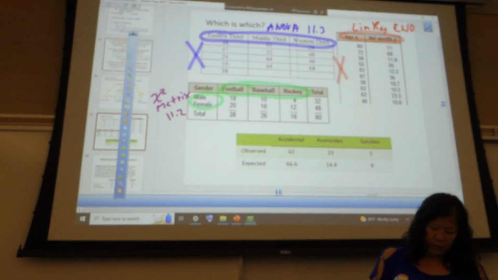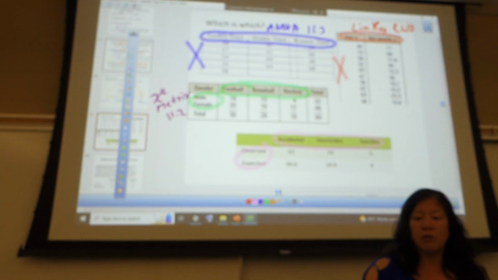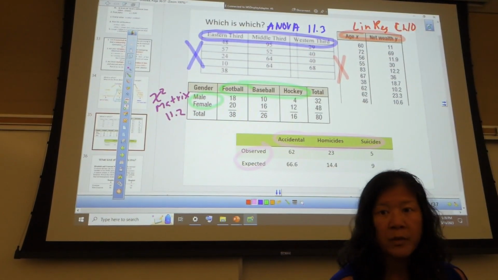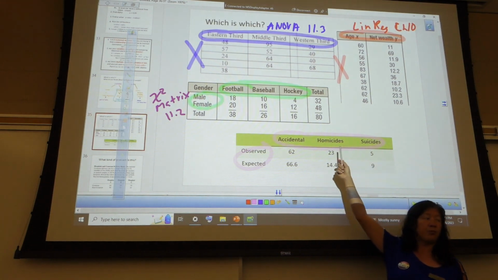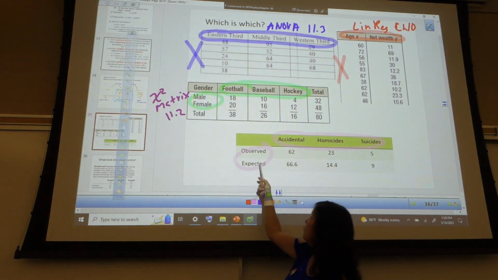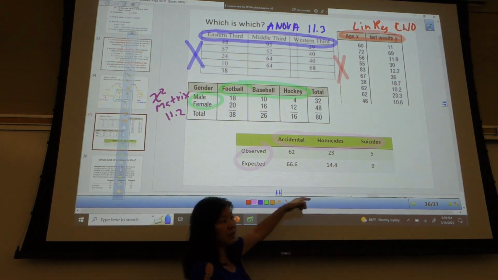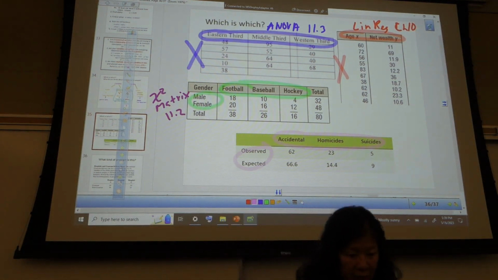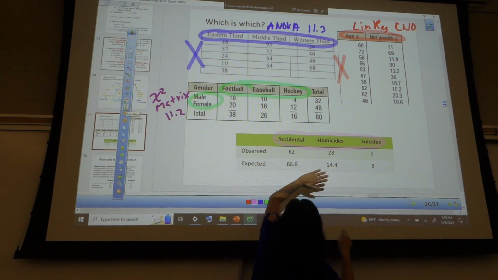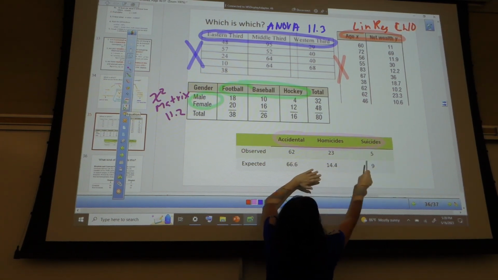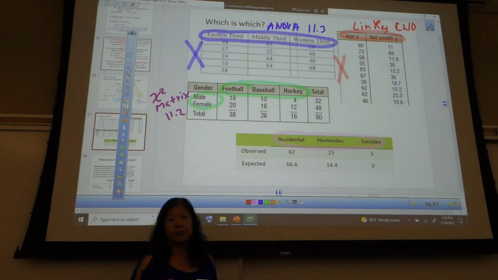For the last one, there are categories here and categories there. So we might think chi-squared matrix. Let's confirm. Are these different categories of the same variable? Yes. How about here? Are these different categories of the same variable? No. These are observed and expected. So really, it's just one row. Those are my observeds. These are my expected. So it's like a whole different group.